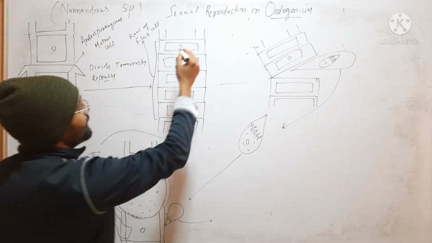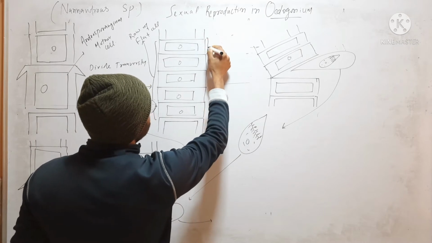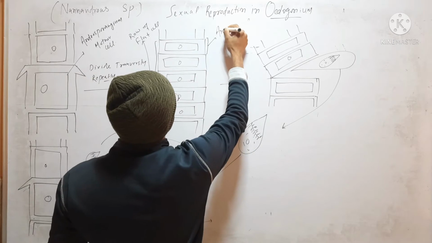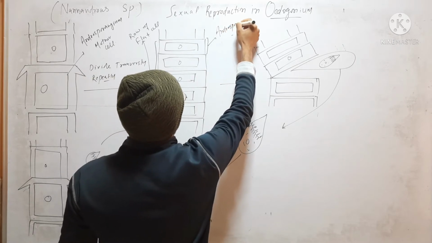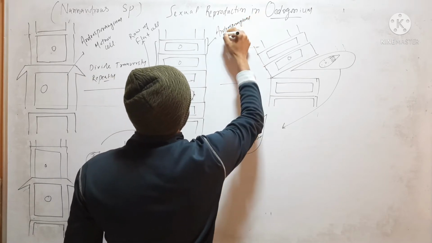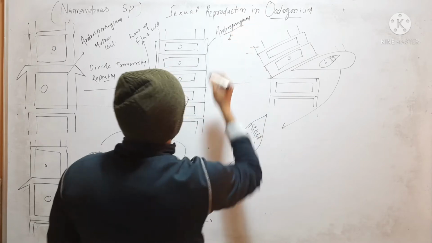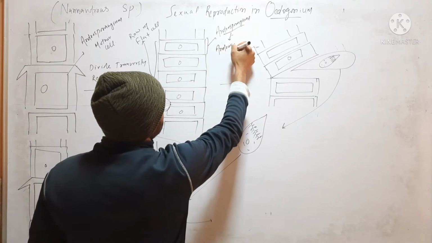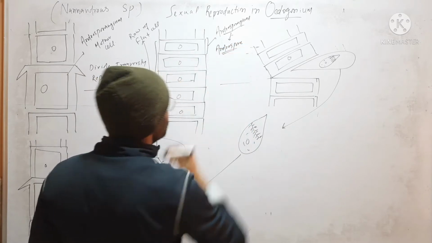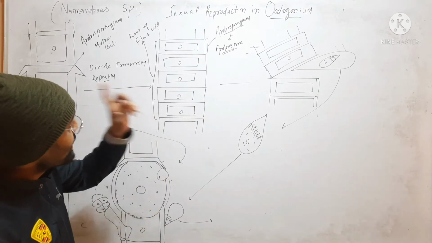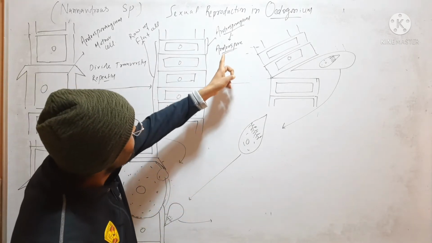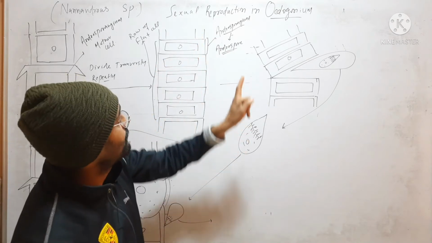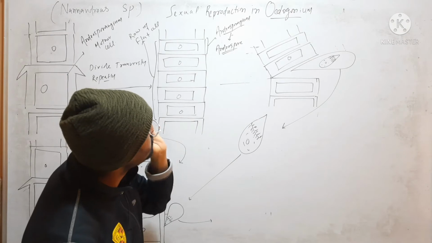Each of these flat cells will behave as an androsporangium, and each cell will form a single androspore. Here in Nanandra species, it is not an antheridium, it's an androsporangium.